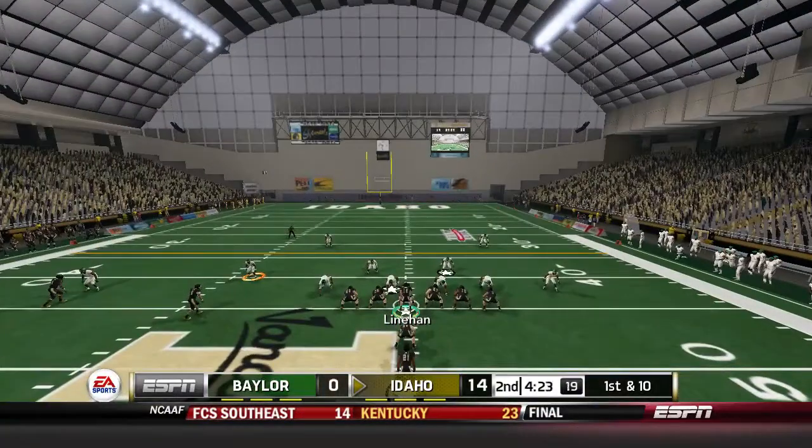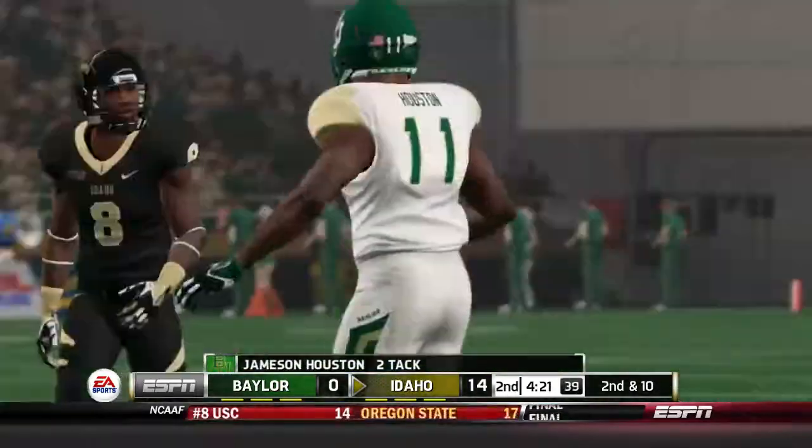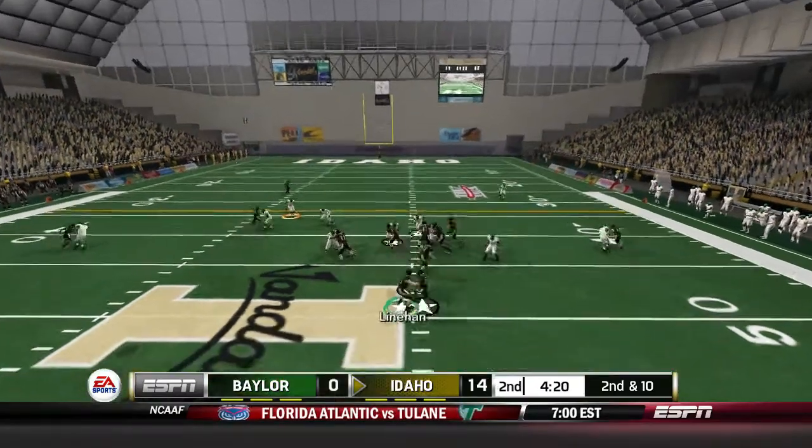I'm sure coach would rather him just get down and be safe there. But big players make big plays. You're going to let Deion do his thing as he is a star. 2nd and 10 here after the incomplete pass. Matt Linehan on the right side of the 50-yard line.